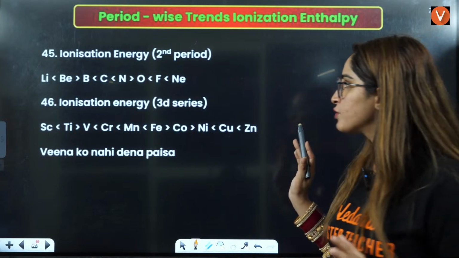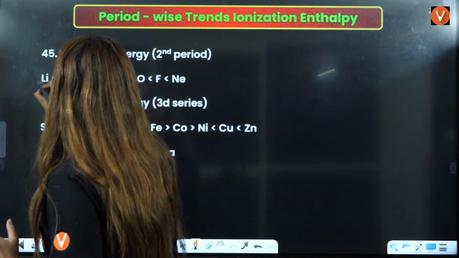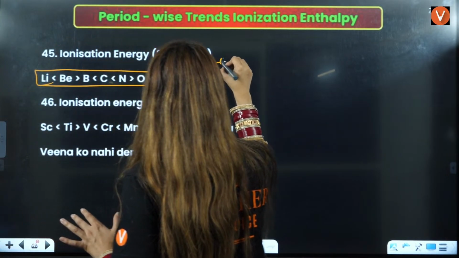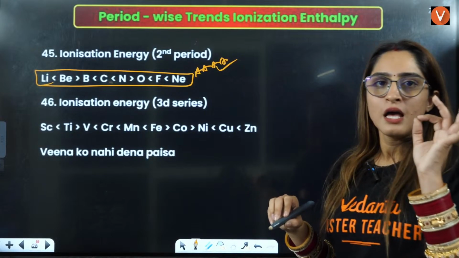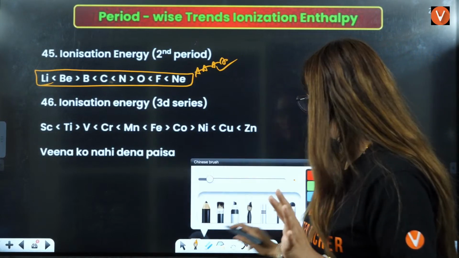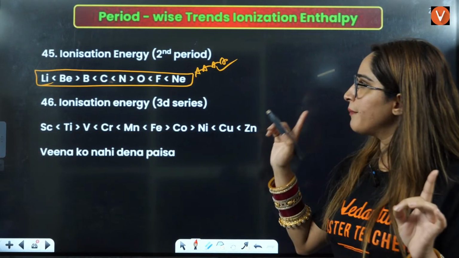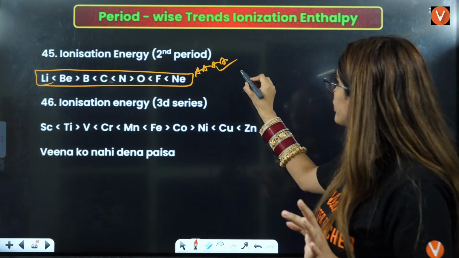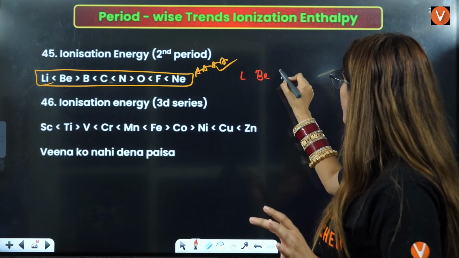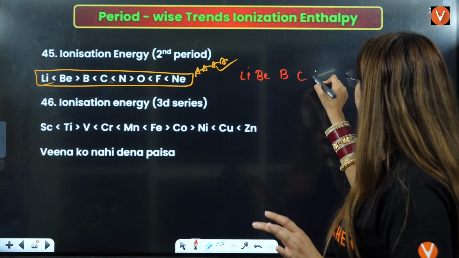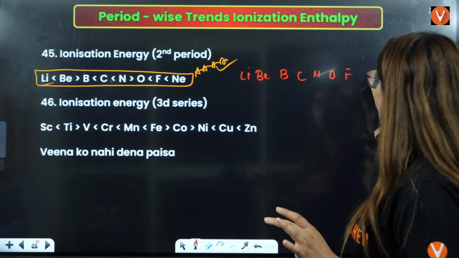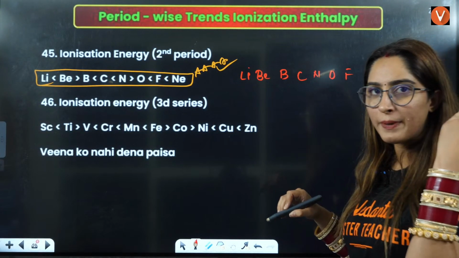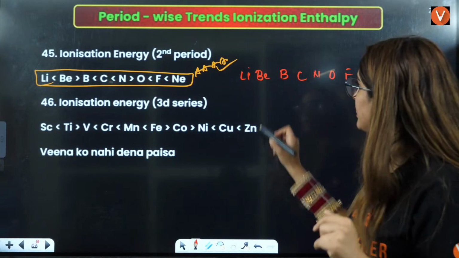Ionization enthalpy, this is regarding the second period, very important. They have asked this question so many times. Firstly, it should be lithium, beryllium, boron, carbon, nitrogen, oxygen, fluorine, neon, right? Should it increase or decrease along the period? It should increase, right?